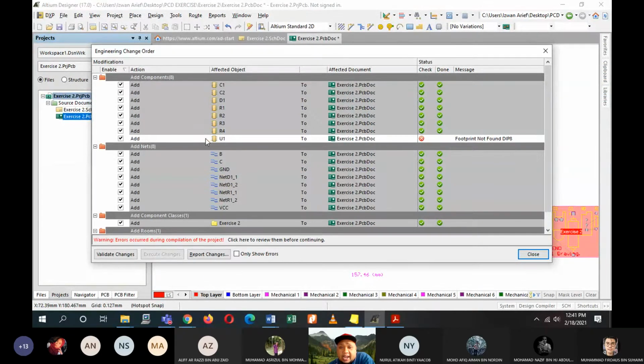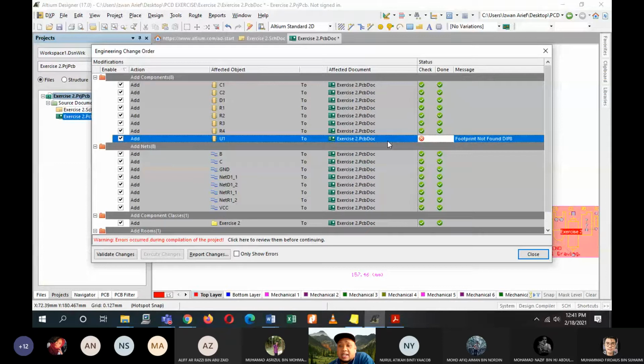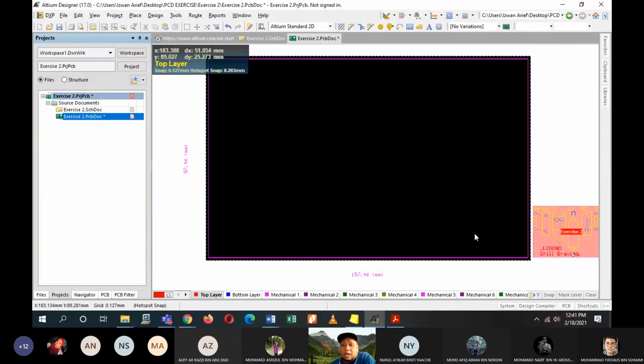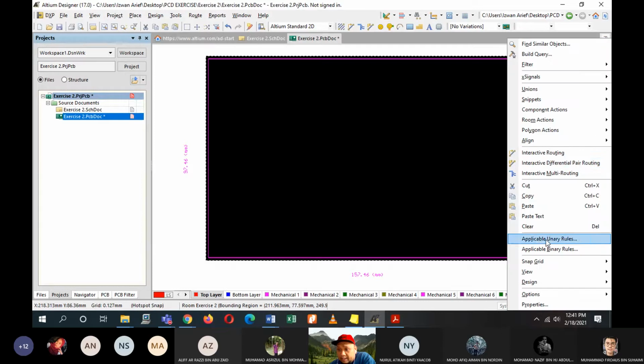But mine, I have a problem for U1 for exercise 2.PcbDoc because the footprint is not found in the PCB library. You might be having the same problem later on when you create your own circuit. So what basically happens is, I'll tell you.